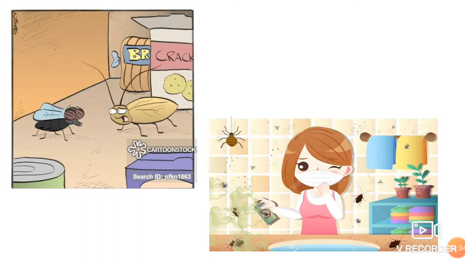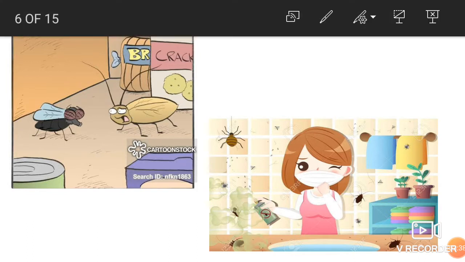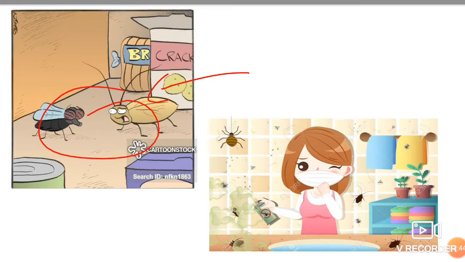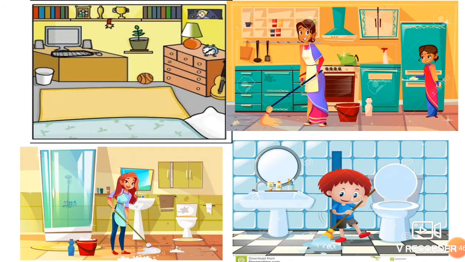Look here. If you're not keeping it properly, these are the wonderful guests who enter the house, unwanted guests. They enter and they have a very gala time and they spread the diseases. So we should keep our kitchen, bathrooms, and the toilet clean. The plants should be watered regularly. We should water the plants, and then we should throw the garbage in the dustbin.